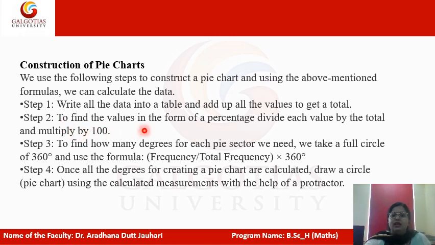The second step is to find each value as a percentage: divide each value by the total and multiply by 100. In the third step, we find how many degrees each pie sector needs, using the formula frequency divided by total frequency, times 360. Once all the degrees are calculated, we draw a circle and the sectors using the calculated measurements with the help of a protractor.